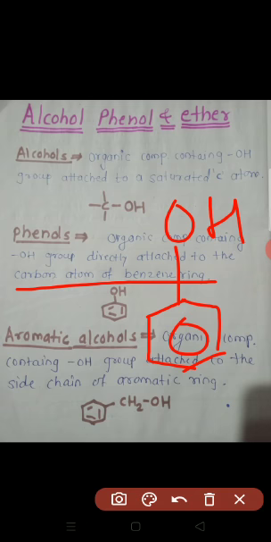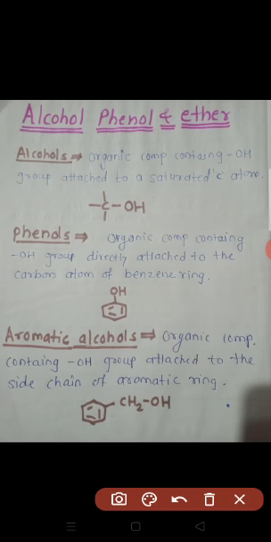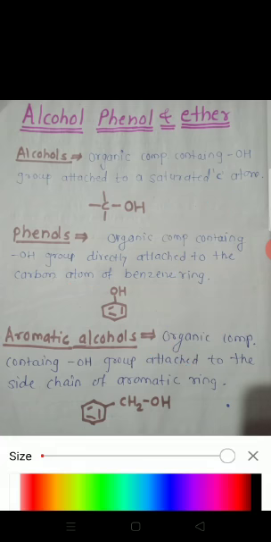And next, aromatic alcohols. What are aromatic alcohols? These are the organic compounds containing an OH group attached to the side chain of an aromatic ring. See here, in phenol, the OH group is attached directly to the carbon of the aromatic ring, and in aromatic alcohol, the OH group is attached to the carbon which is attached to the carbon of the benzene ring.